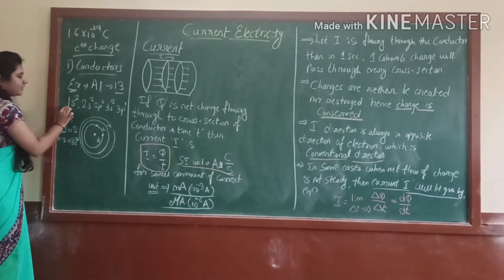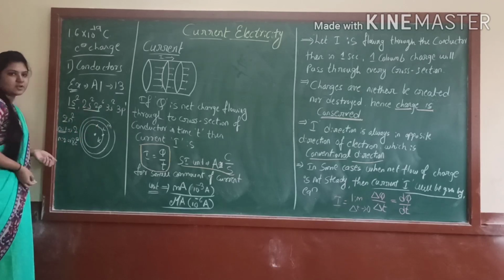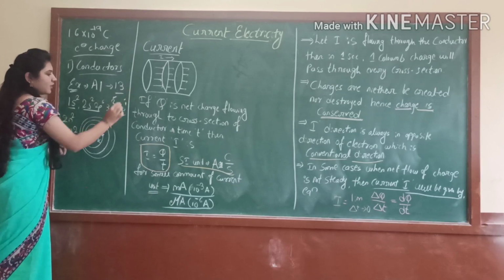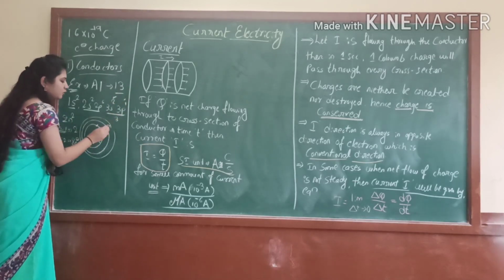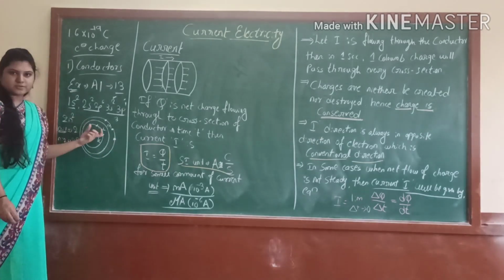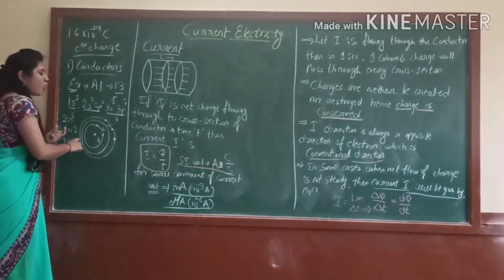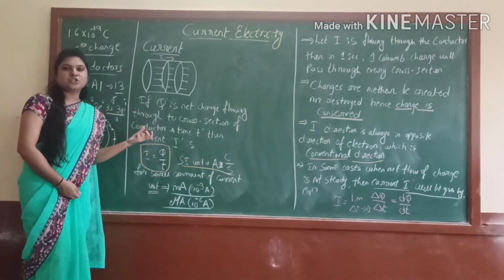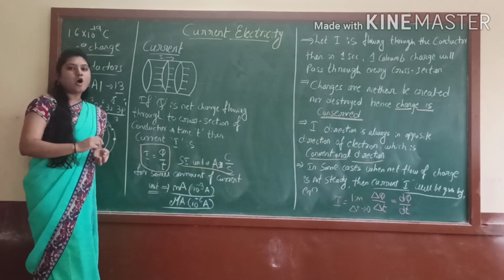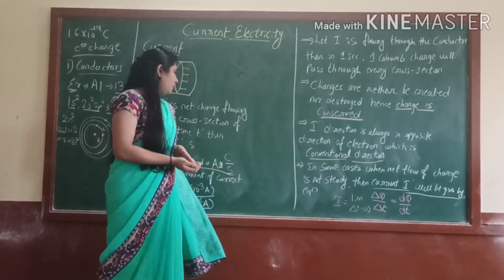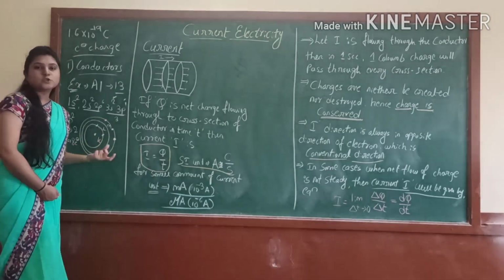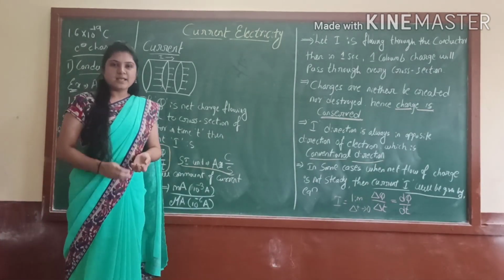So how many electrons remain? This one is covered and this one is covered. Only 2, 1, so 3 electrons remain. Where will they go? They will come and occupy the last orbit, right? The orbit where the electrons occupy the last position, that orbit only we call the valency orbit, right? The electrons in the last orbit we call the valency electrons.